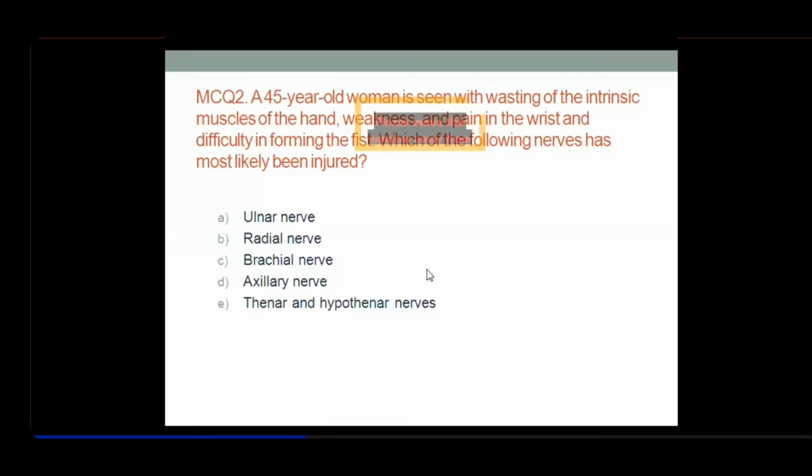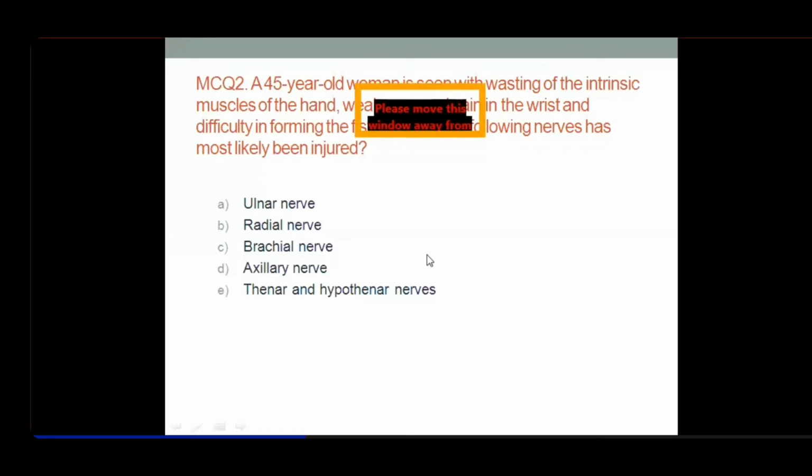So what will be the answer here? I think you should know this, that it's the ulnar nerve. You know that there are 20 intrinsic muscles of the hand on the palmar surface, in five groups of 4 each. 4 muscles of the thenar group, 4 of the hypothenar group, 4 lumbricals, 4 palmar interossei, 4 dorsal interossei.